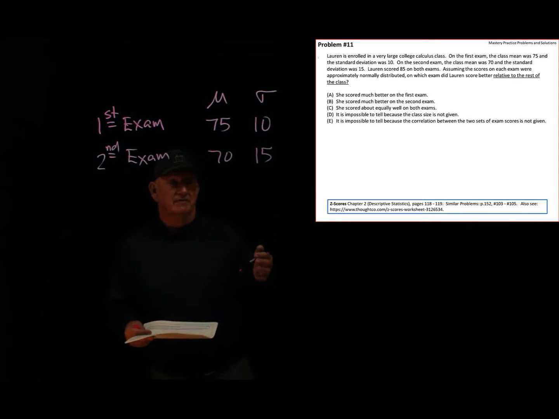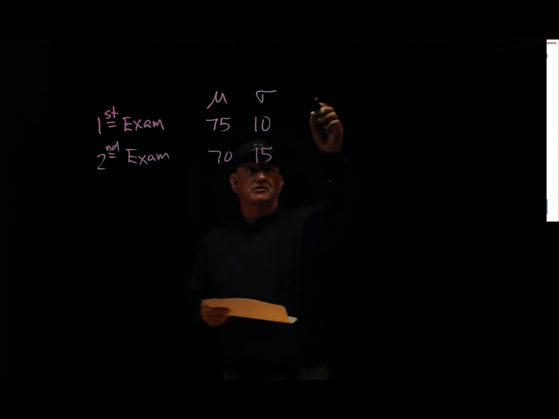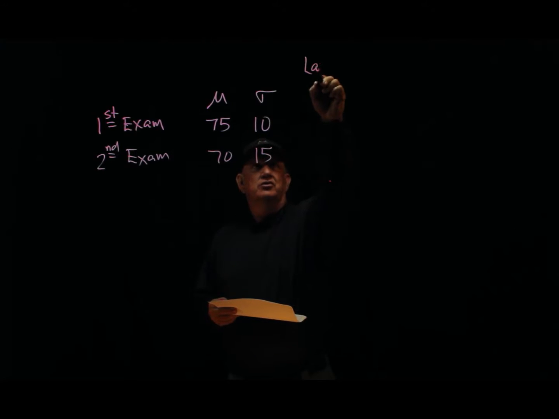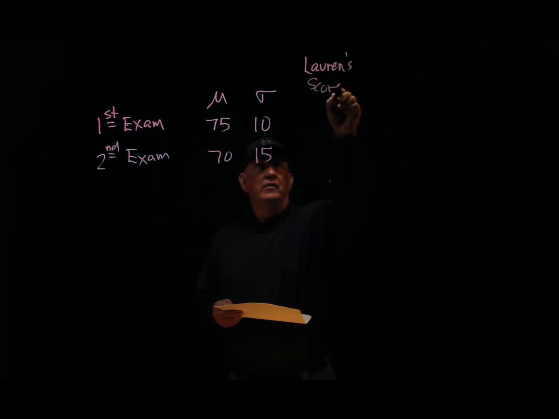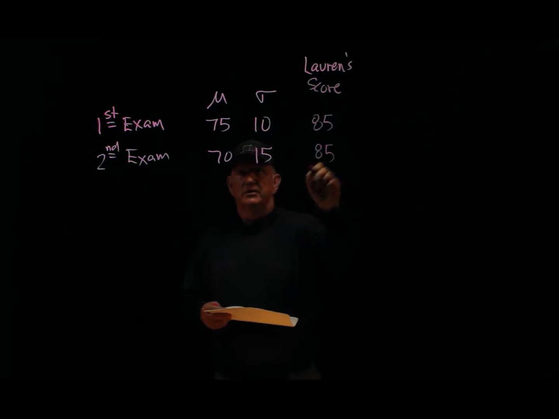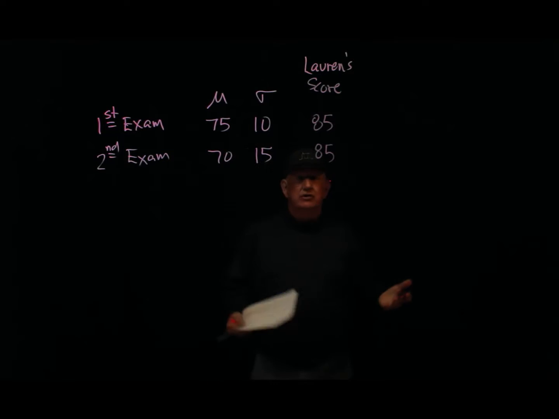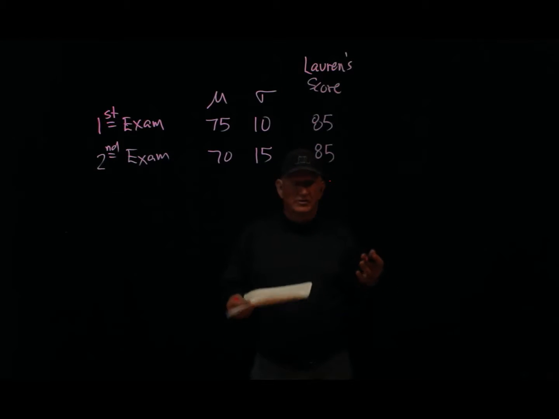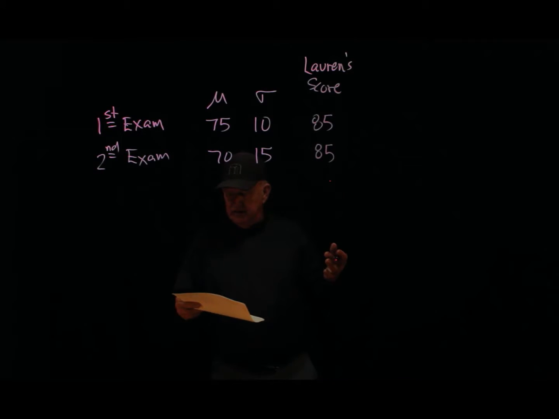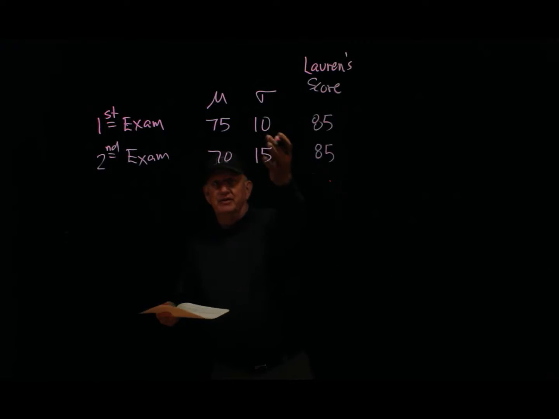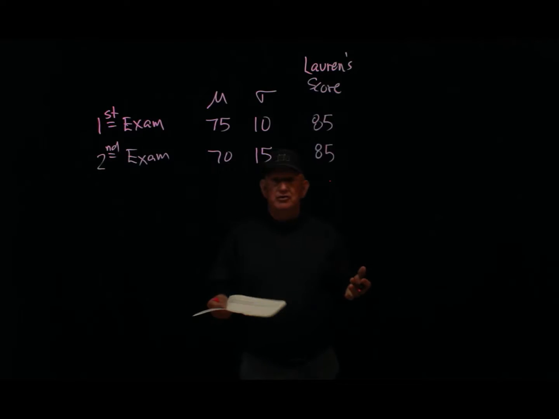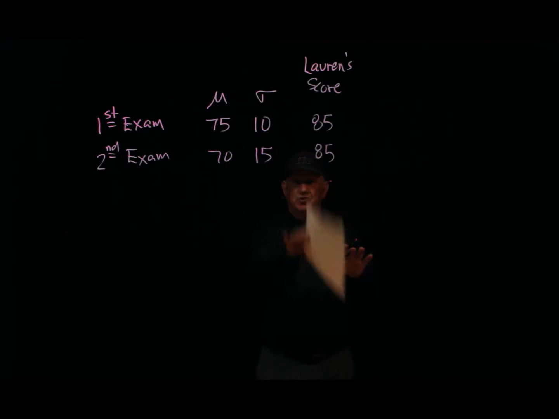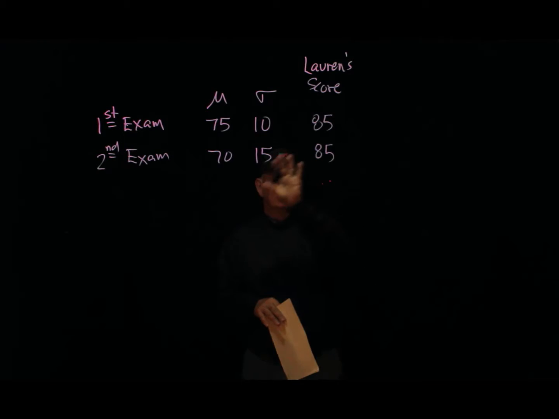Lauren's score was 85, so let's give me a little space here. Here's Lauren's score. It's 85, and I want to compare these two. How do I do that? Let's turn them into z-scores. Both of these were means and standard deviations of normal distributions, two different normal distributions, one centered on 75, one on 70.